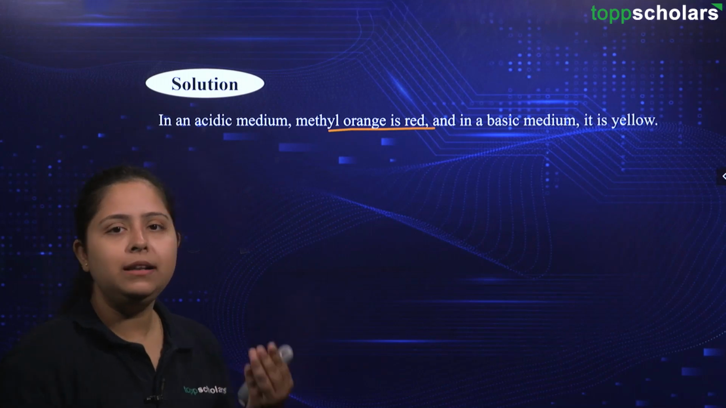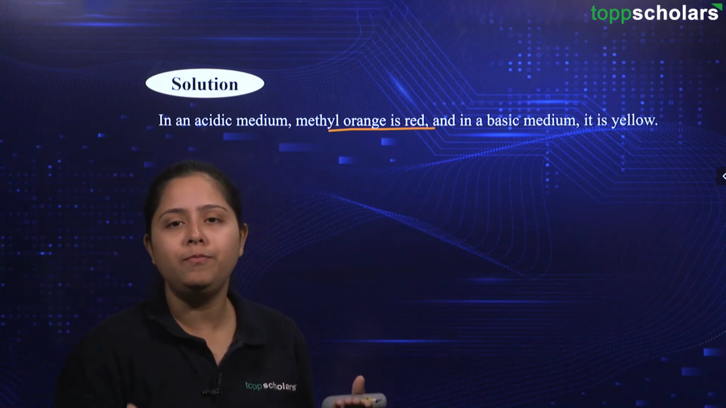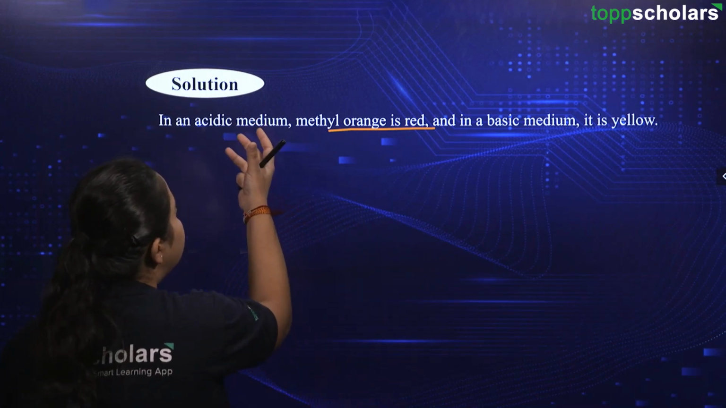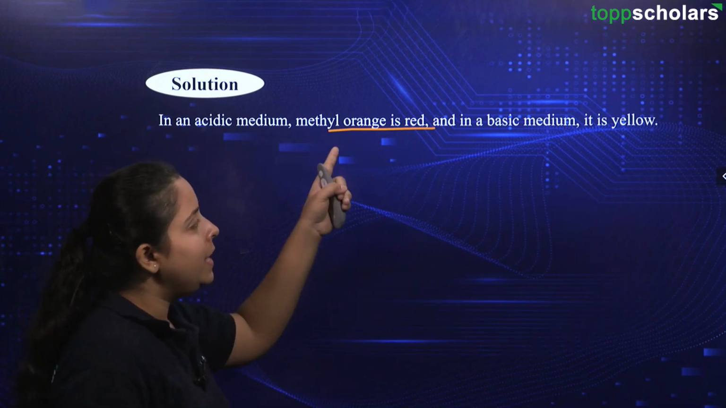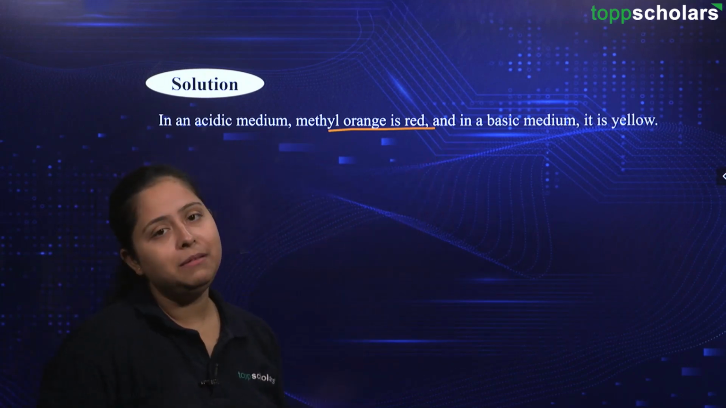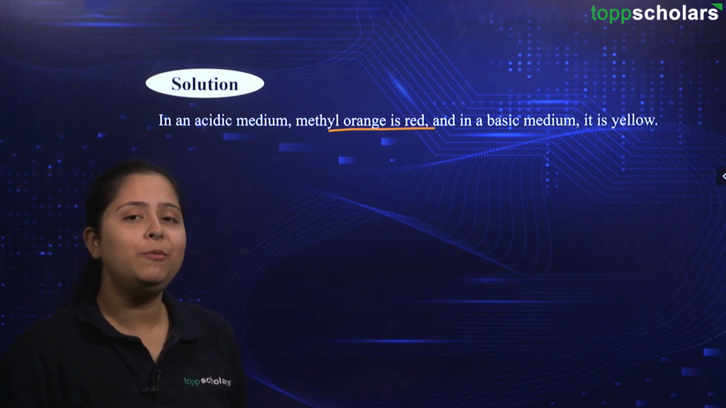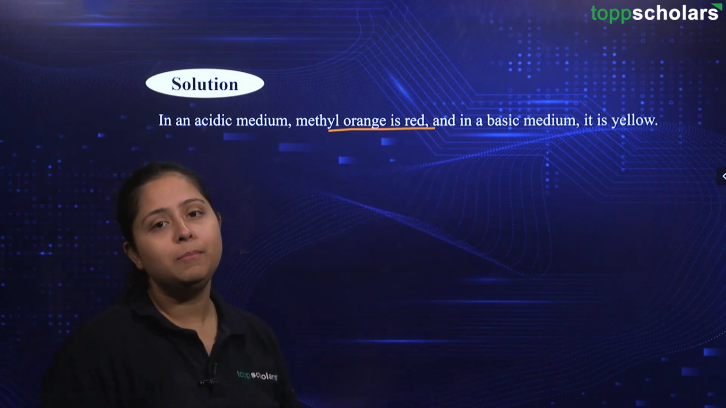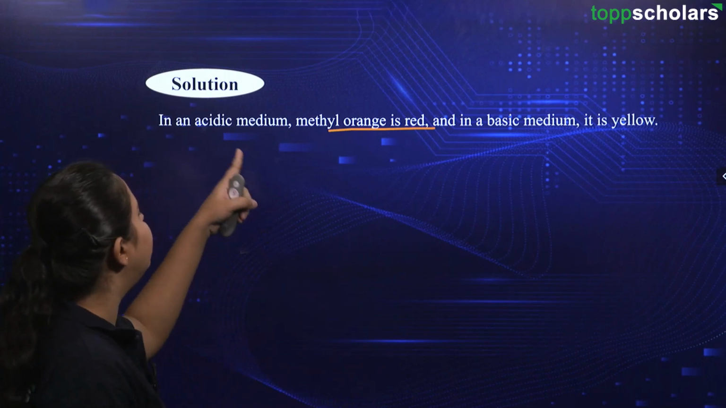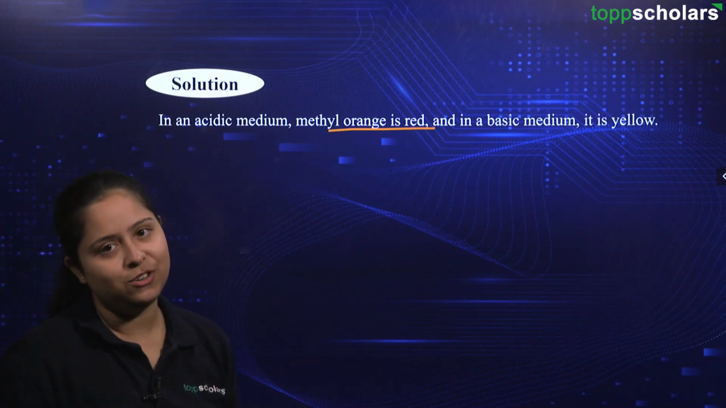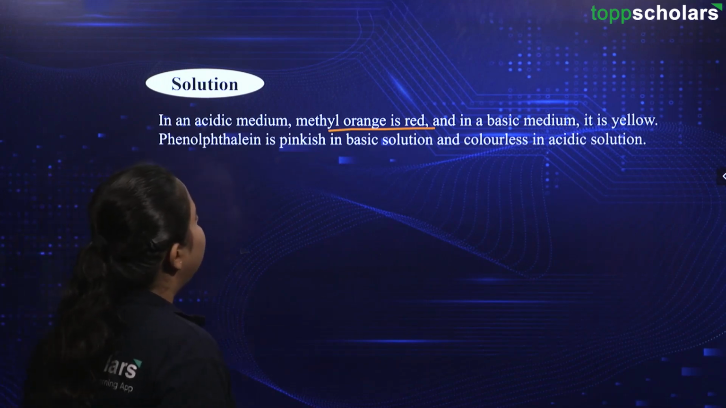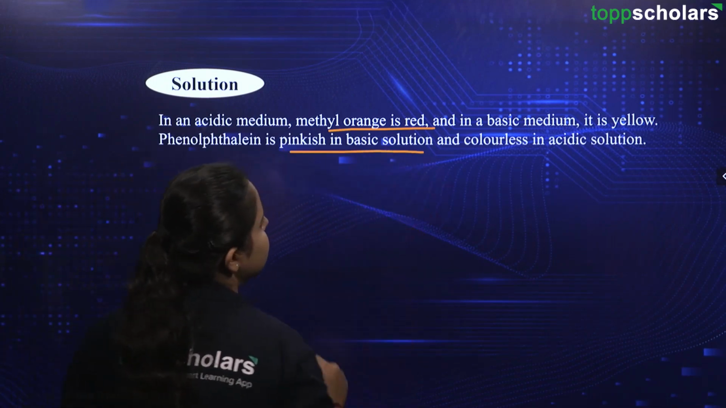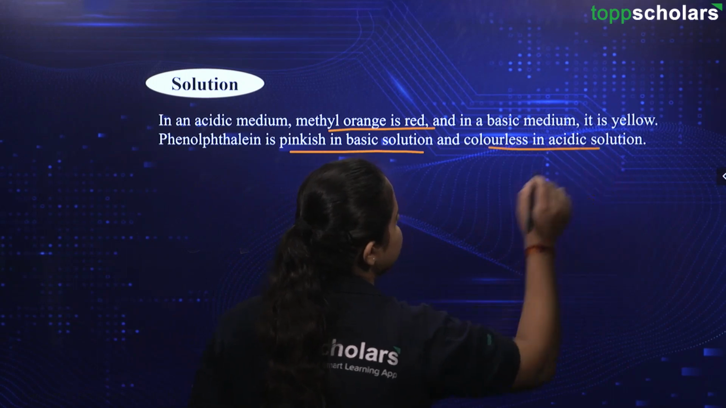So, say for example, here I have acid and here I have base and I am adding methyl orange. Then, the methyl orange will be red in acidic medium and yellow in basic medium. That means I can extrapolate. If I have yellow color, it is basic solution, and if it is red color, then it is acidic solution, right? Now let us see the color changes for phenolphthalein. It is pinkish in basic solution and colorless in acidic solution.